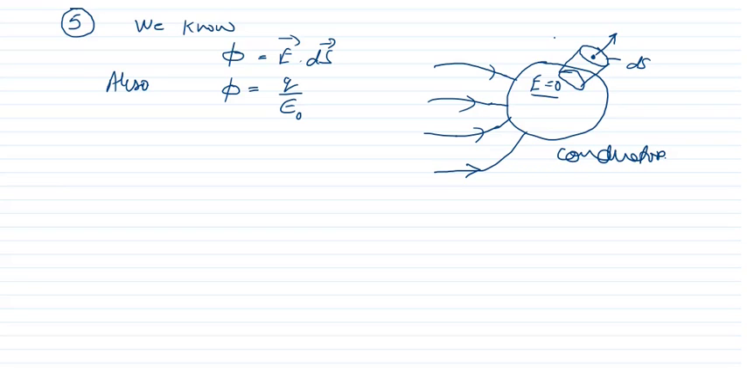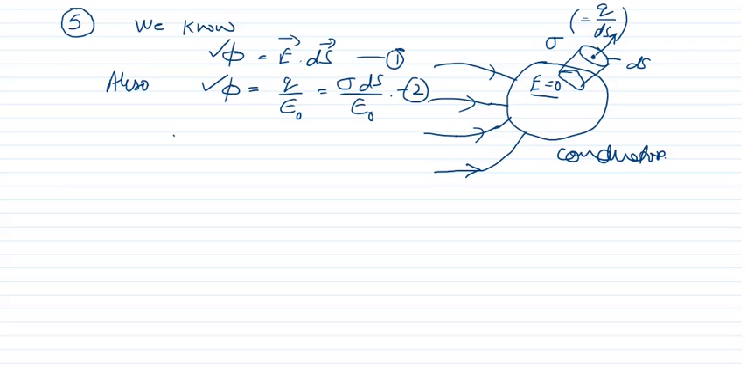Now if we say that sigma is the surface charge density, then this is equal to charge per unit area. So from this you can write down Q is equal to sigma into ds, and flux is Q upon epsilon naught. Now this is equation 1 and this is equation 2. Both represent the flux. This is the definition of flux. This comes from Gauss's theorem.